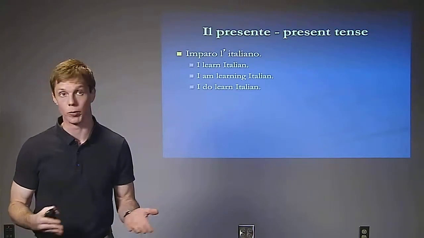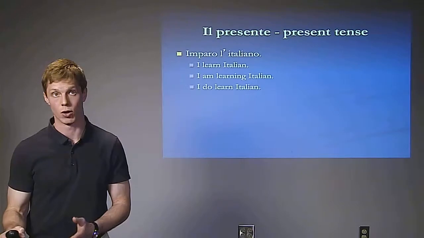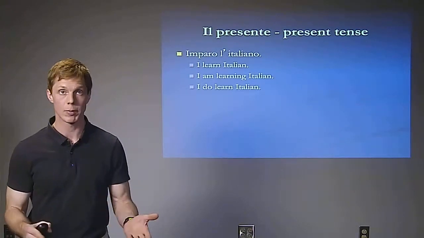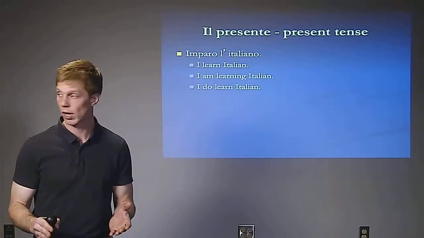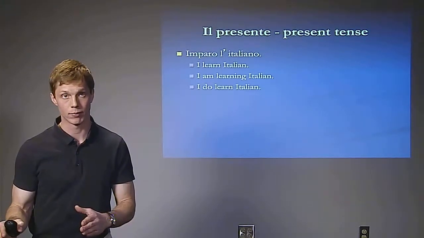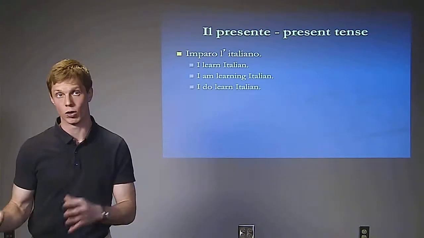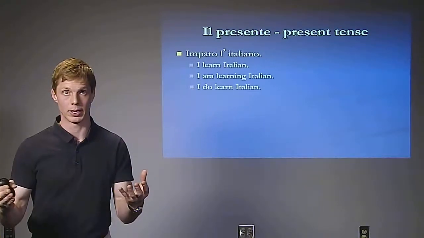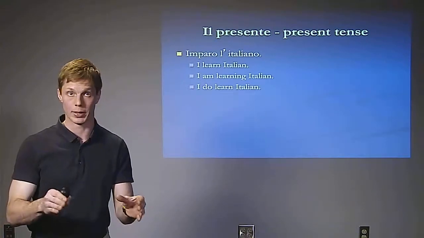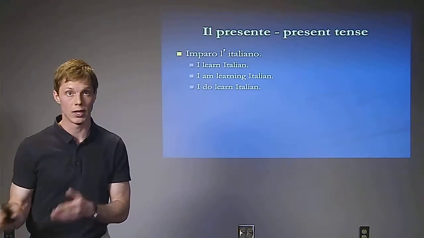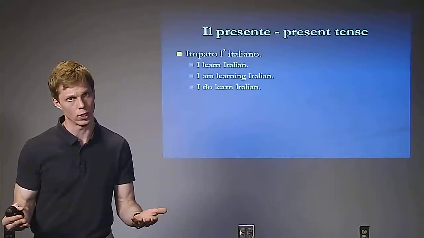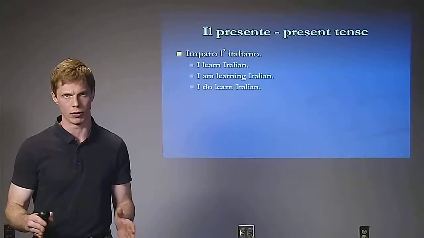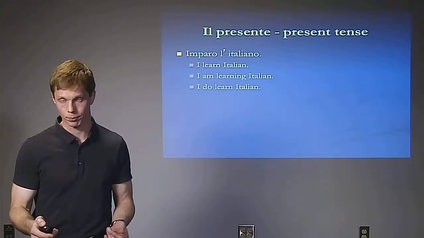Well, here's an example of a verb that's conjugated: imparo l'italiano, which comes from the infinitive imparare, can be interpreted to mean three things: I learn Italian, I am learning Italian, and I do learn Italian. I learn Italian as in what's happening now. I am learning Italian as in really what's happening now, almost a present progressive action. And I do learn Italian as in a response to a question. Do you learn Italian? Yes, I learn Italian. Impari l'italiano? Sì, imparo l'italiano.